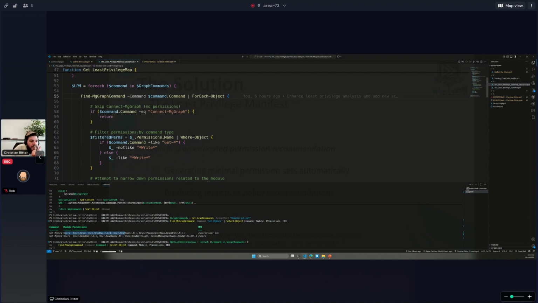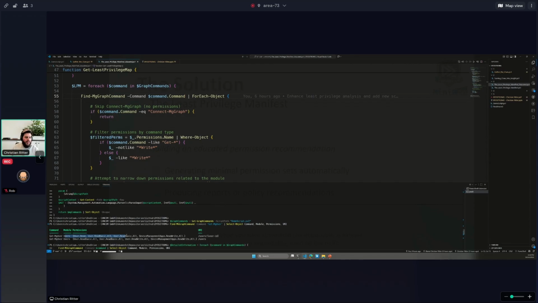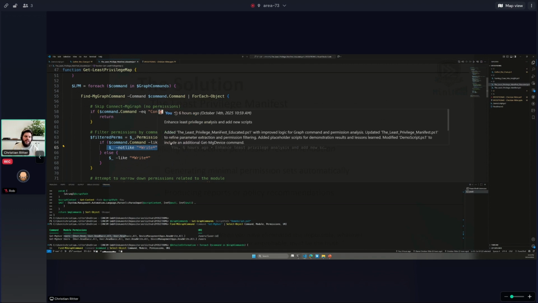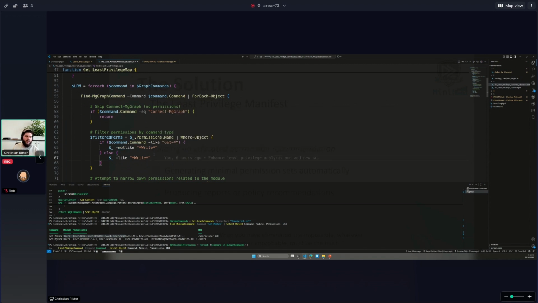Then we can filter the permissions by command type because maybe you have seen already there's also, most of the times for the permissions, a read as well as a write permission. So if my command is Get-MgUser, why do I need a write permission? So therefore I just say, okay, if the command starts with Get, then please use the one without the write name in the permission itself. And if it's not a Get, then please make sure that we use the write permission.